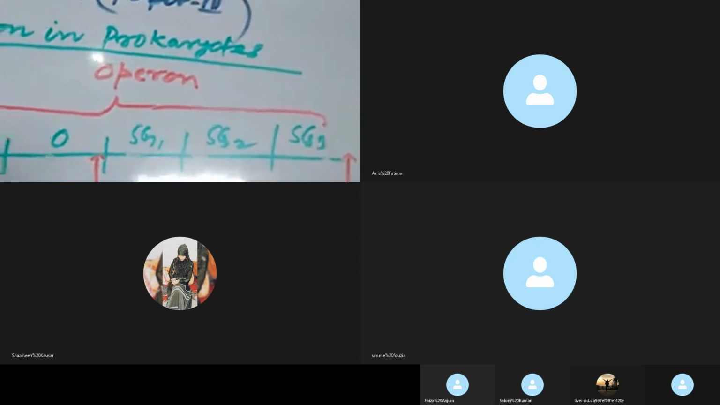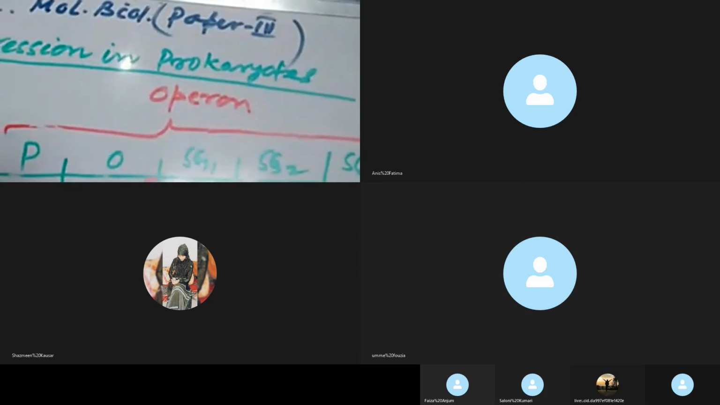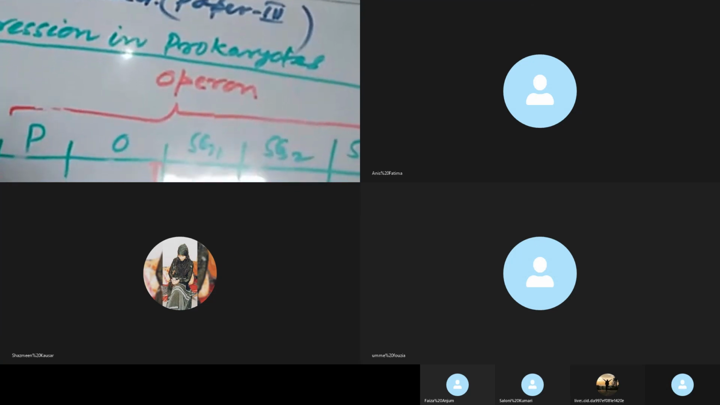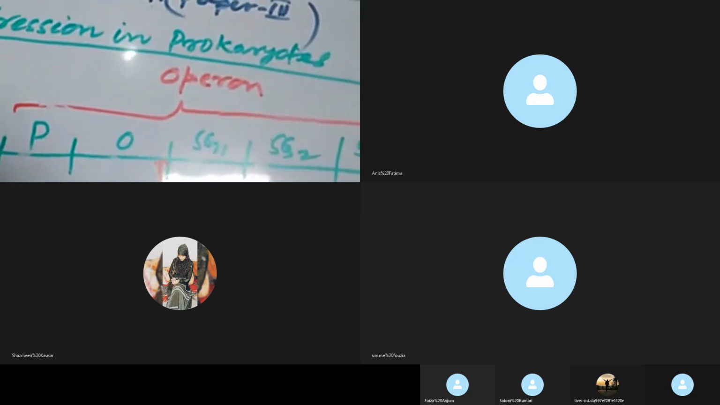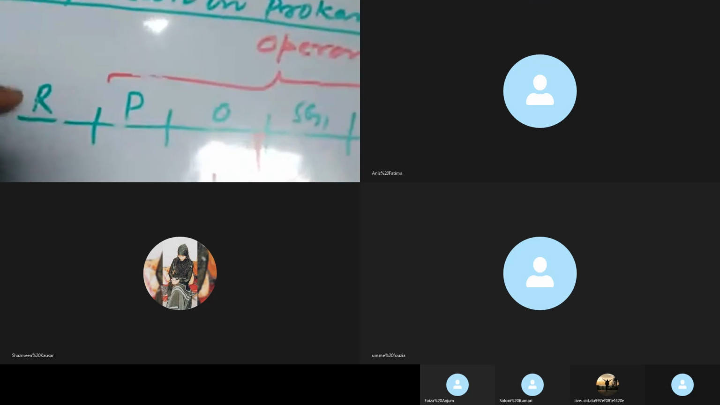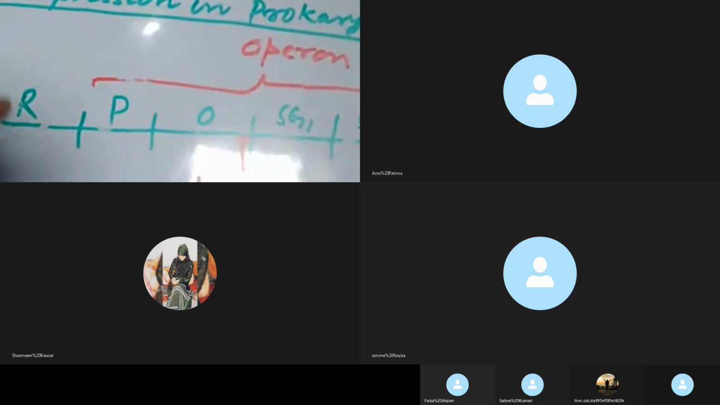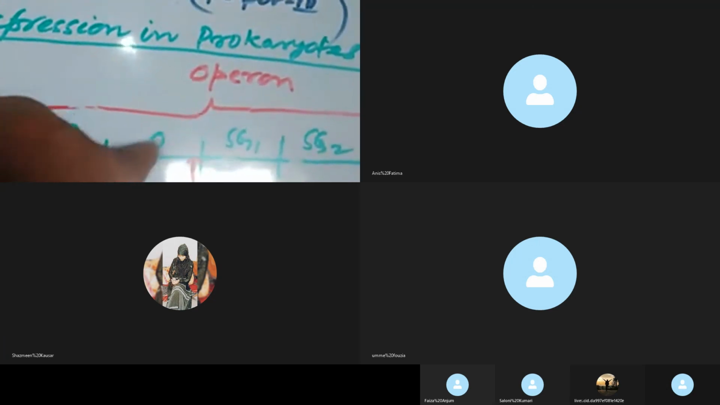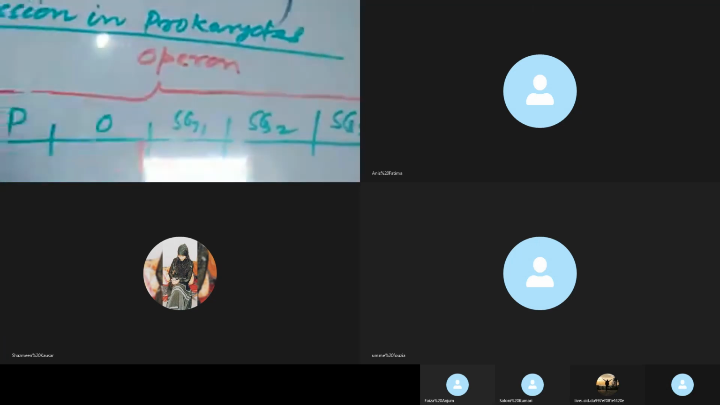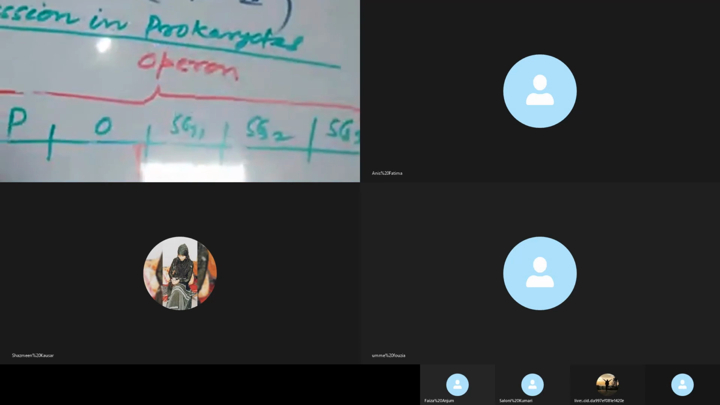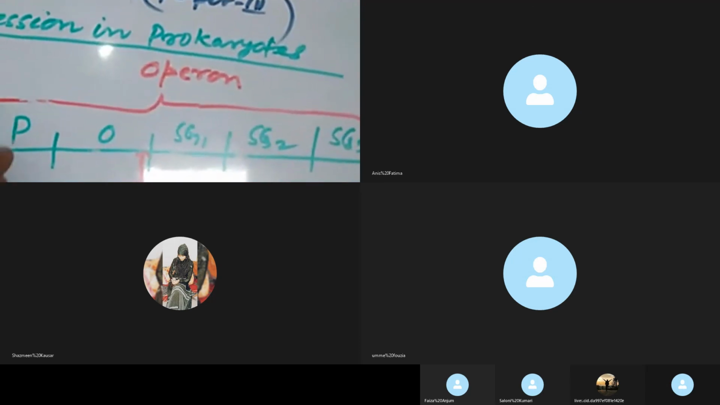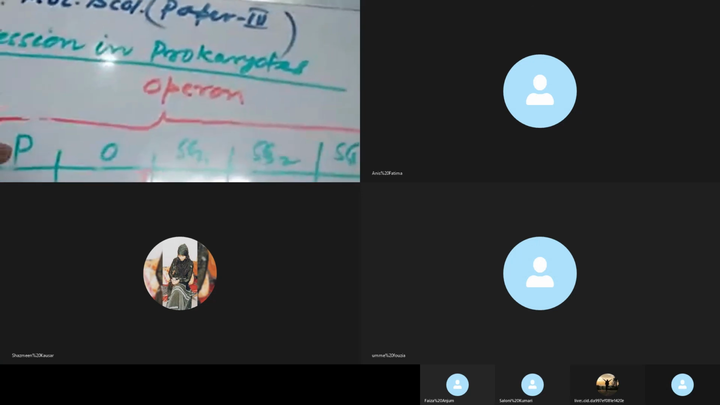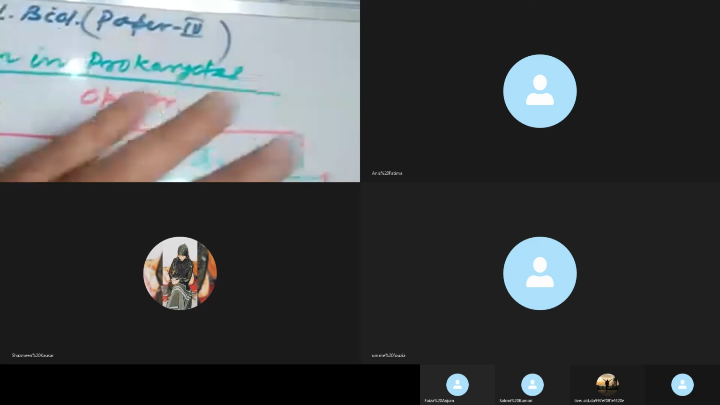ठीक है, so this regulator gene, which is not a part of the operon, plays a very important role. It acts as the control unit, and this regulator gene encodes a protein. That protein is known as the repressor protein, and this repressor protein binds at the operator site and blocks the transcription of the structural genes. And this promoter region is meant for binding with RNA polymerase, which is the key enzyme for the initiation of transcription. So this is the promoter region, operator region, regulator region, and structural genes.